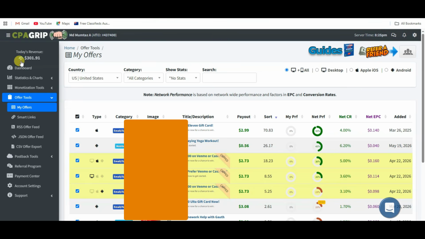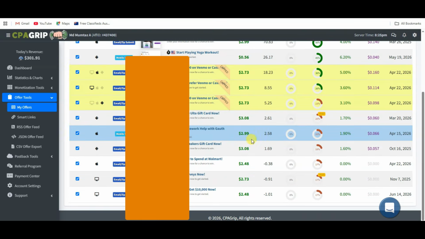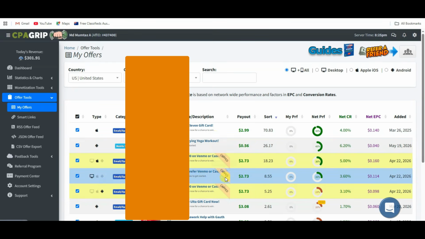Guys, here you can see my result. I have got some interesting results using CPA Grip network. CPA Grip is one of the best and popular CPA networks. This CPA network has lots of CPA offers to choose from. Here you can see all these CPA offers are performing well.